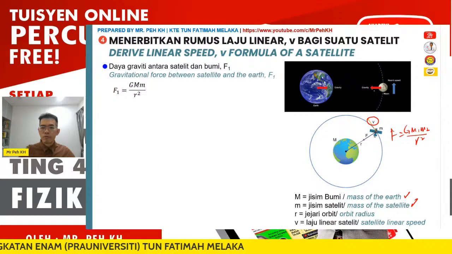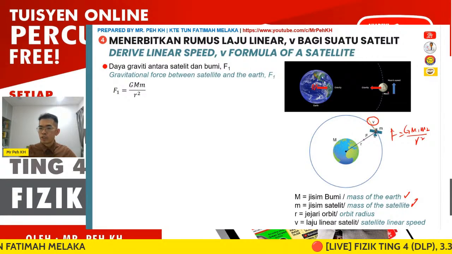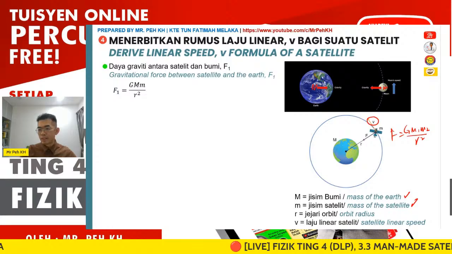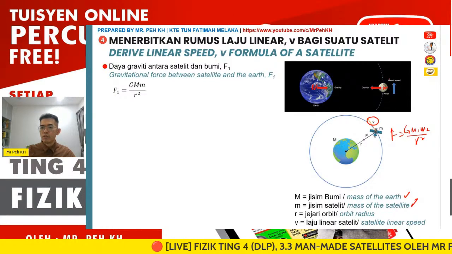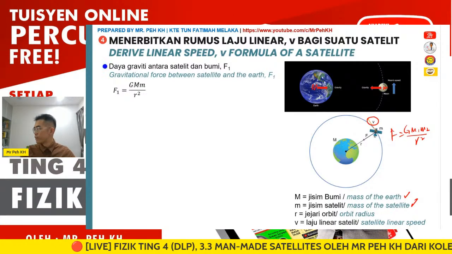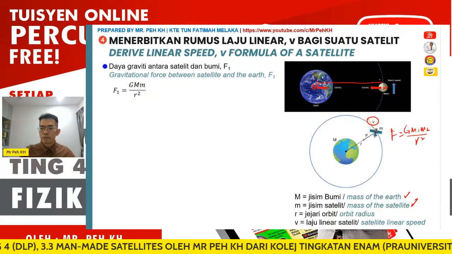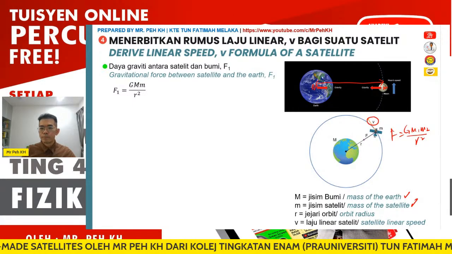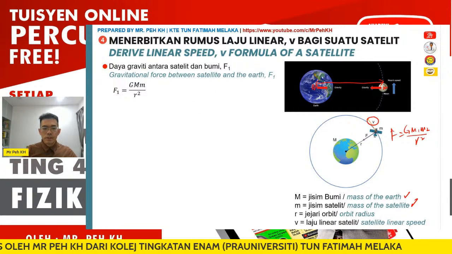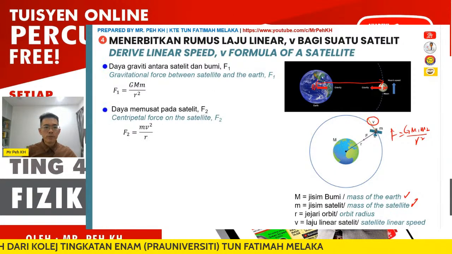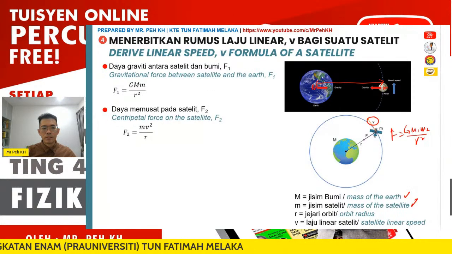The m1 here refers to the mass of the Earth, and the small m is the satellite, or in this figure represented as the Moon. The r squared is the distance between the two objects, center to center. The second concept we are going to apply is the centripetal force.